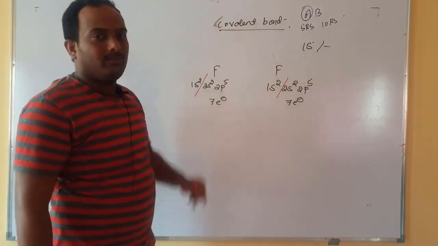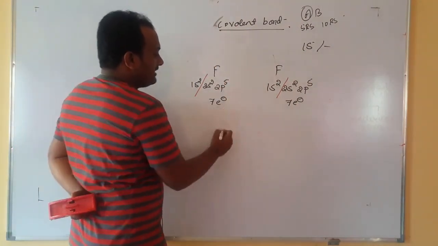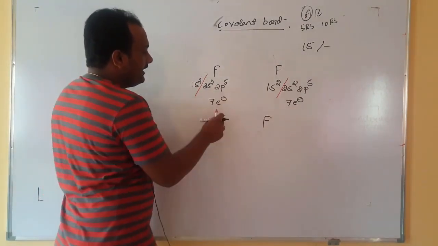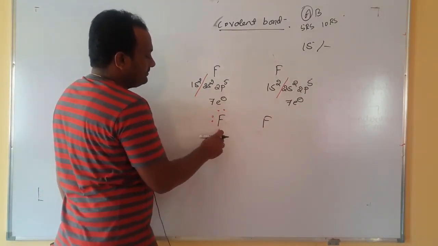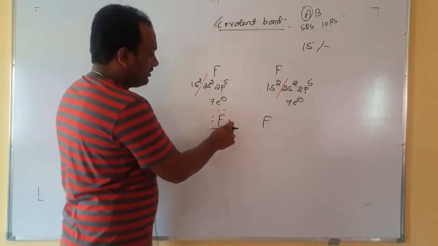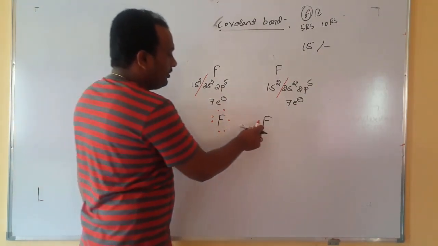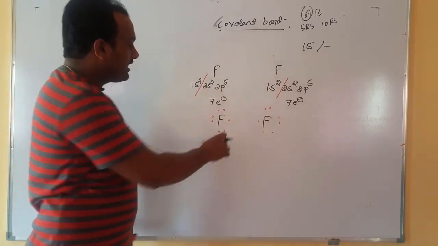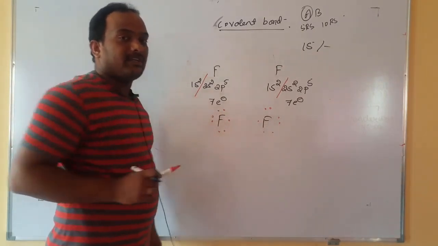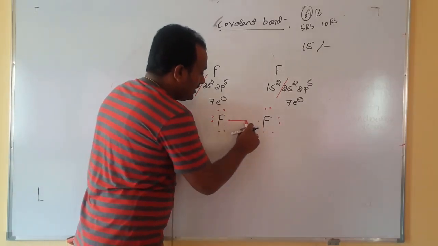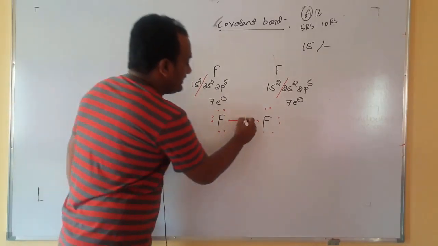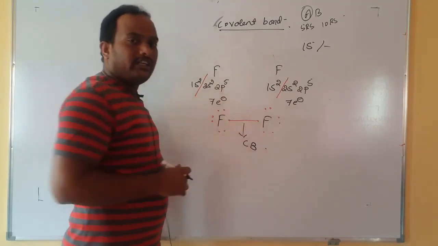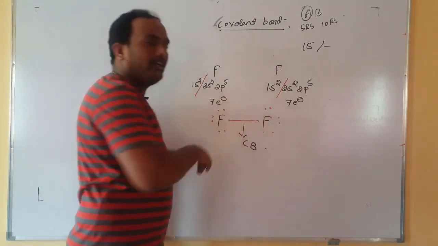They want to make a chemical bond, then what will they do? Now imagine, I will write here fluorine and a fluorine. Around the fluorine, 7 electrons I have to write, 7 dots I will write. These dots are nothing but electrons, I have written 7. The other fluorine also 7. Am I right or not? Now what will they do? They can't donate, they can't accept. They start sharing. This sharing bond itself is called what? Covalent bond. Means the left side fluorine will donate 1 electron, the right side fluorine will donate 1 electron.